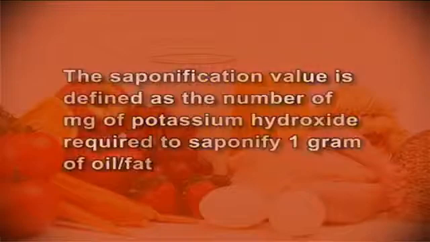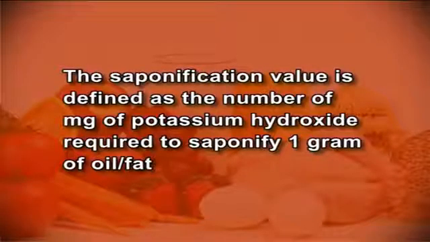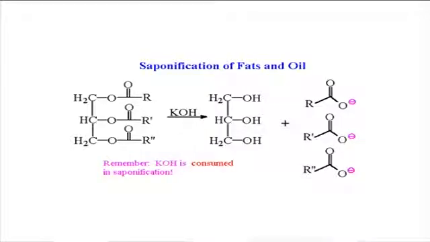The next chemical property is saponification value. The saponification value is defined as the number of mg of potassium hydroxide required to saponify 1 gram of oil or fat. Saponification value is a measure of the alkali reactive groups in fats and oils and is useful in predicting the type of glycerides in a sample.